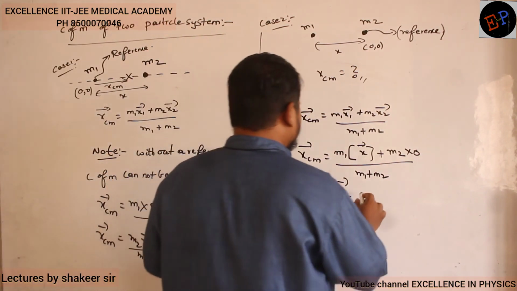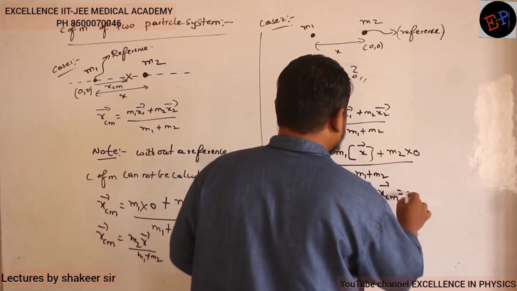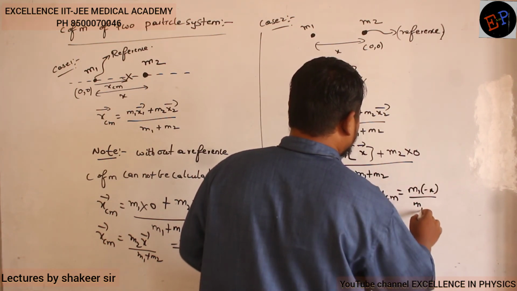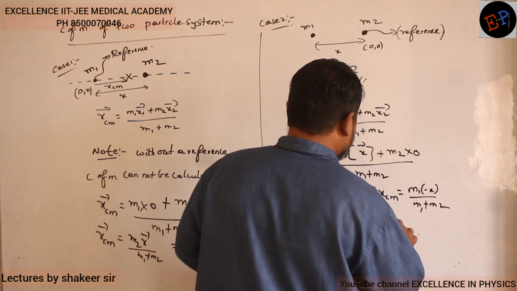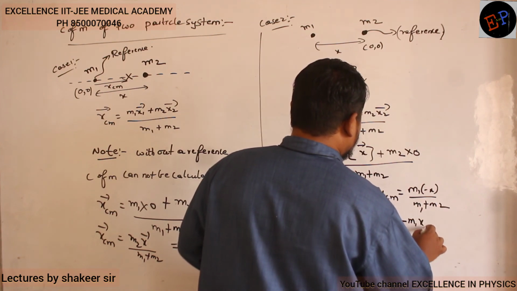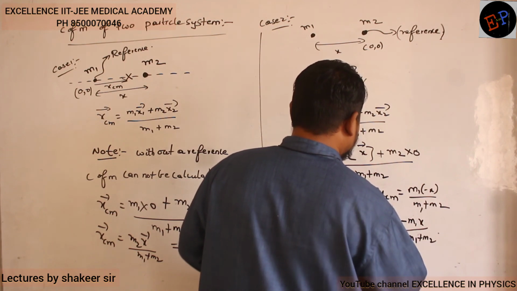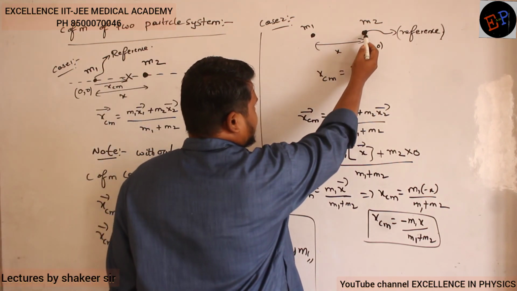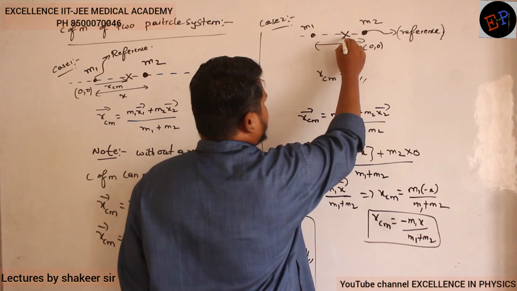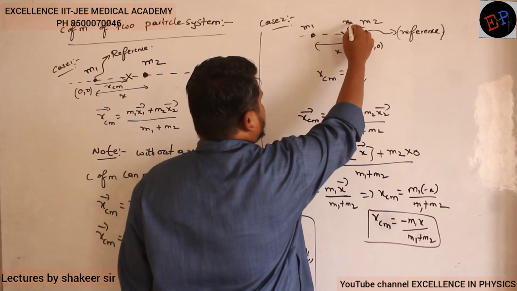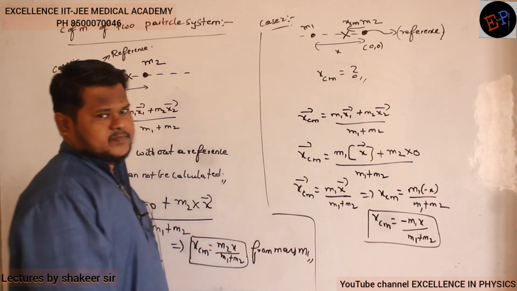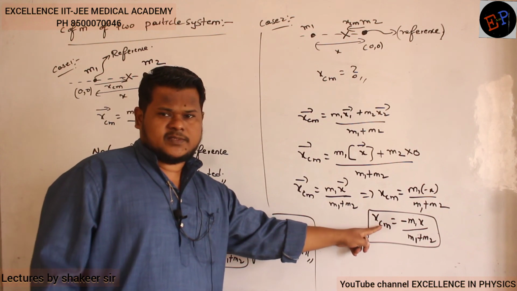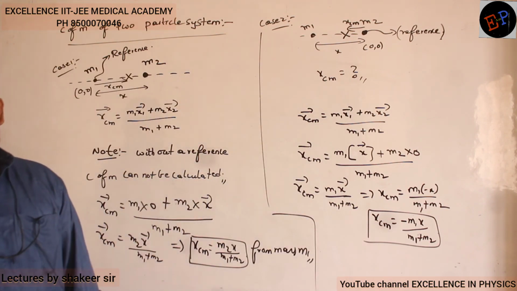So the same equation if I want to write in the form of scalars, x center of mass dash is equal to m1 into minus x divided by m1 plus m2. So x center of mass is equal to minus m1x divided by m1 plus m2. So this is the equation which I got. Understood now? So it means from this reference, center of mass will be where? Center of mass will be somewhere here, no? So this distance is x center of mass. It is definitely present towards negative direction. That is why I got minus m1x divided by m1 plus m2. Clear? That's it.